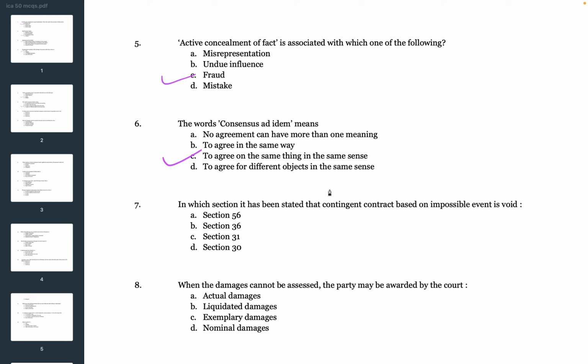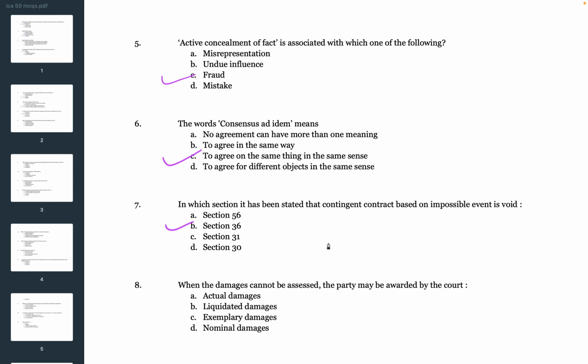Next question. In which section it has been stated that contingent contract based on impossible event is void? Section 56, Section 36, Section 31, Section 30. So the correct answer is B. Section 36.